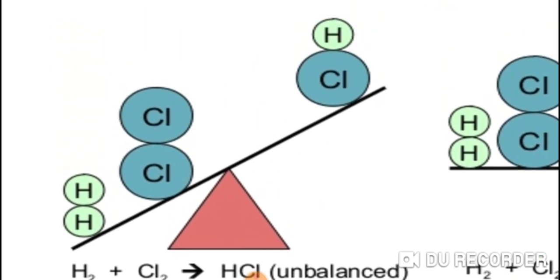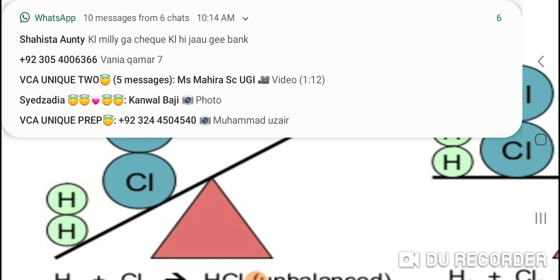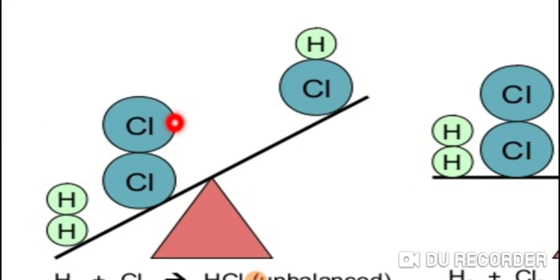And if I look at it on a seesaw, here you can see we have 2 hydrogen but 1 hydrogen here, it is not balanced. 2 chlorine but only 1 chlorine here, it's not balanced. So the seesaw is inclined.